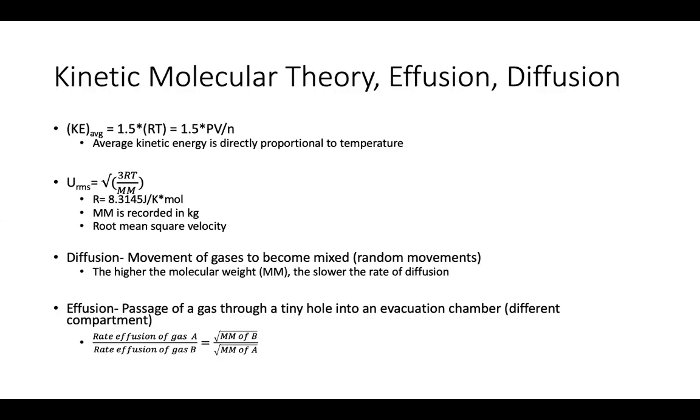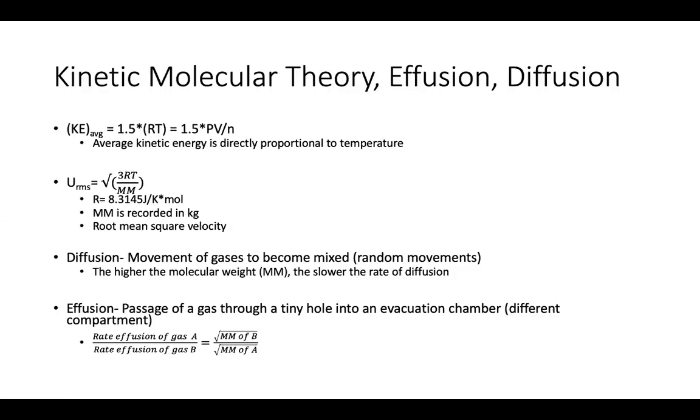We have the term diffusion, which is the movement of gases, and it has a net movement of randomness. They want to move away from each other. They want to reach equilibrium. And so the net diffusion of molecules will be toward less concentrated areas. Then we also have effusion. Effusion is not just the movement of particles, but the movement of gas through a specific point, through a specific hole into a separate chamber in a typical setup. That separate chamber is just called the evacuation chamber.